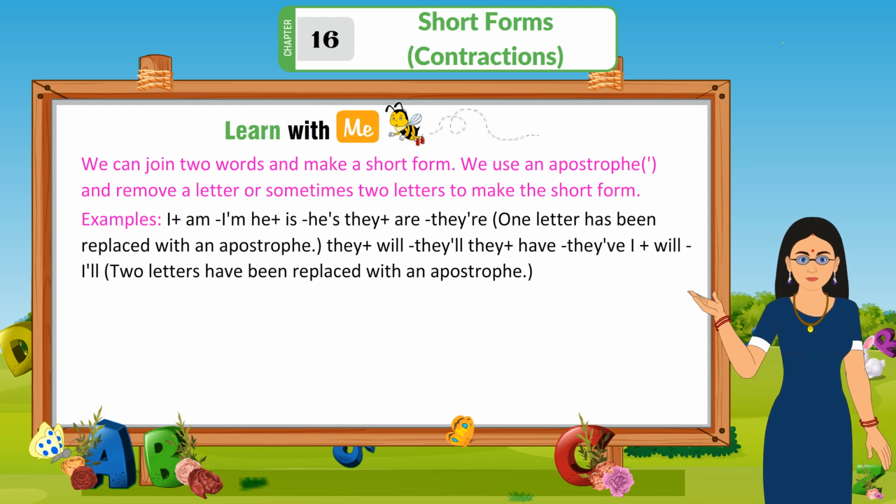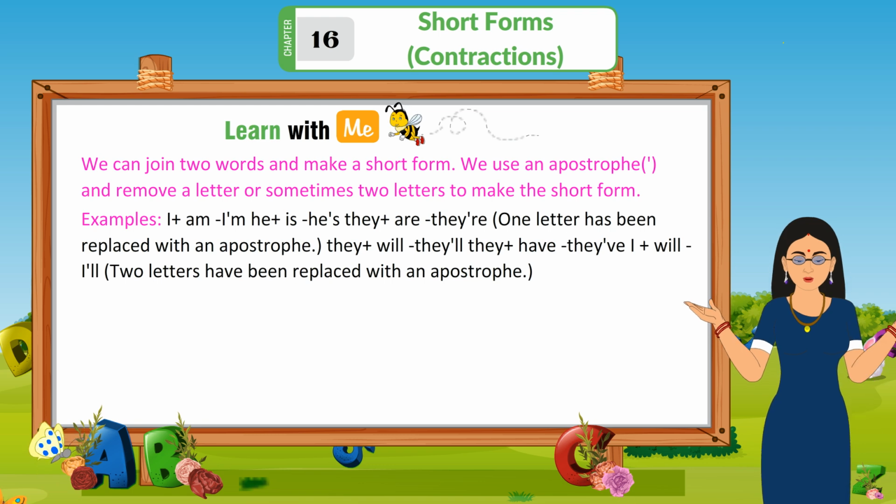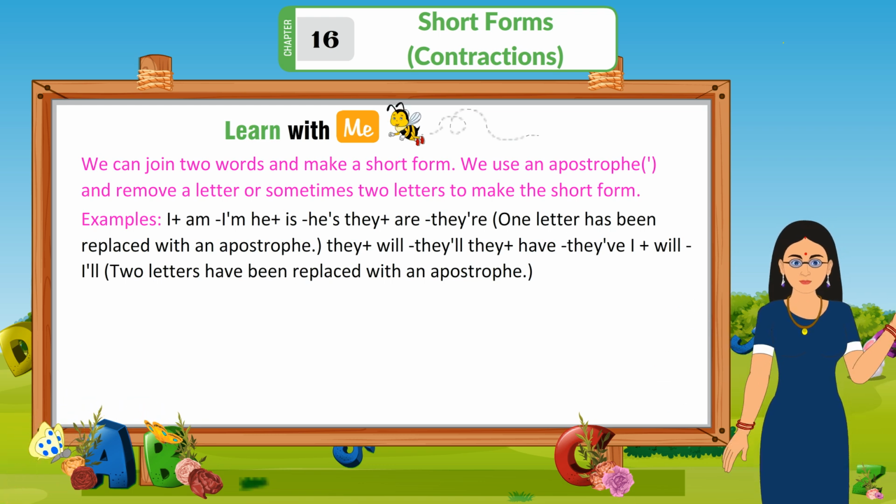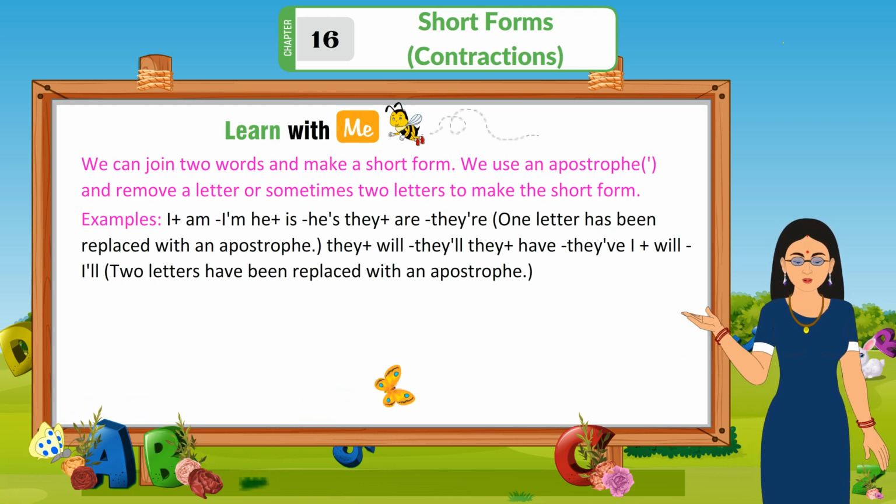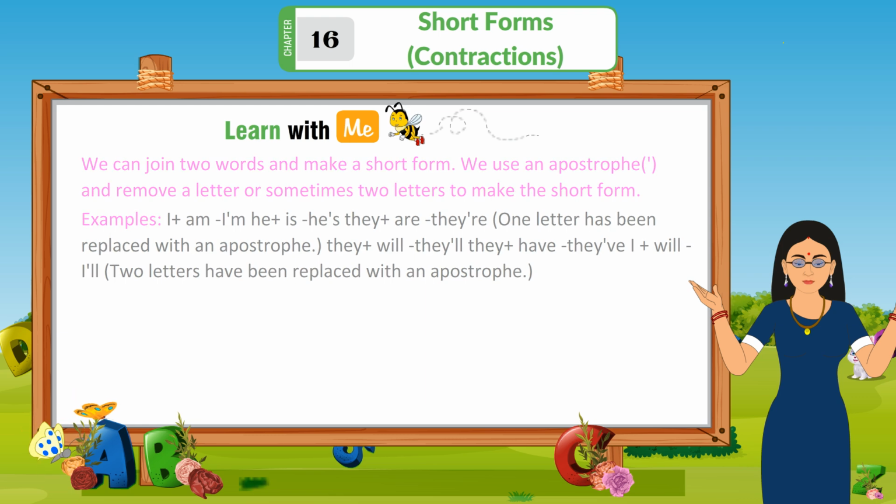They will, they'll. They plus have, they've. I plus will, I'll. Two letters have been replaced with an apostrophe.